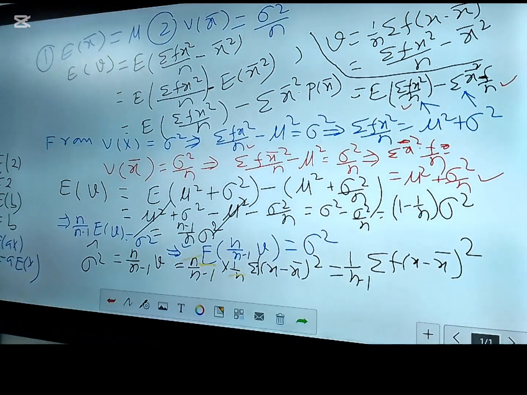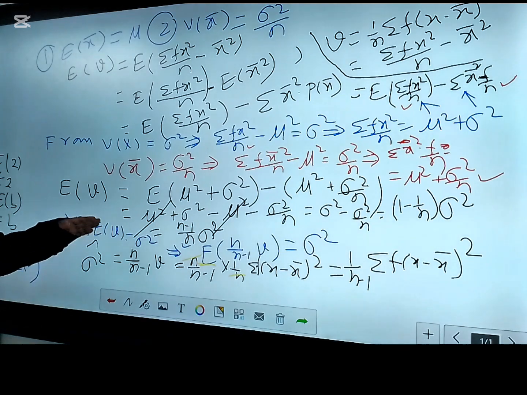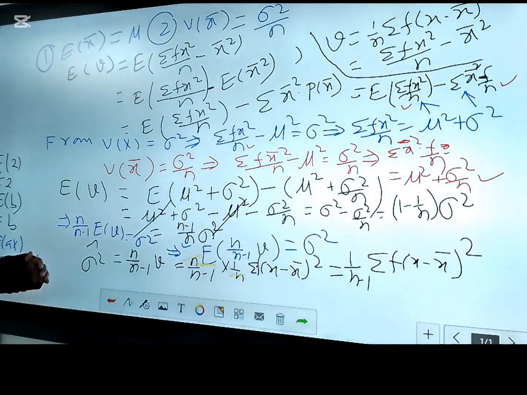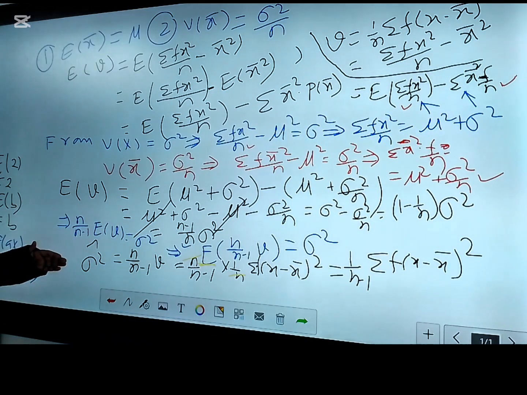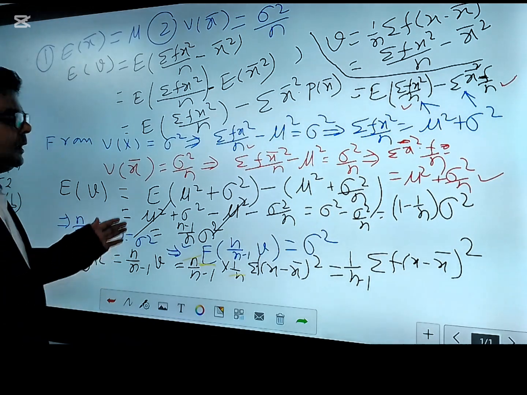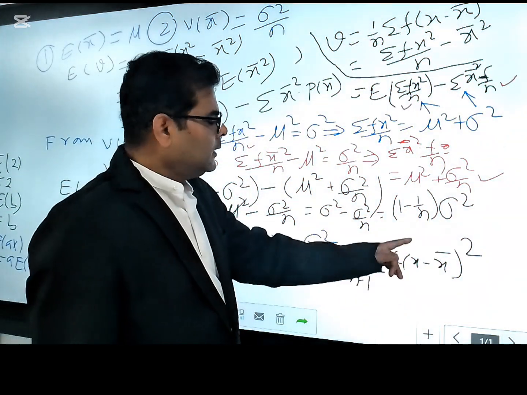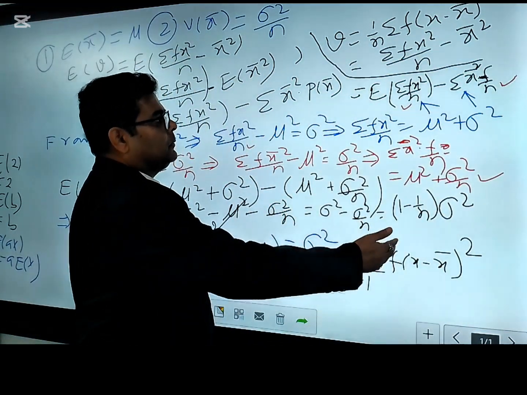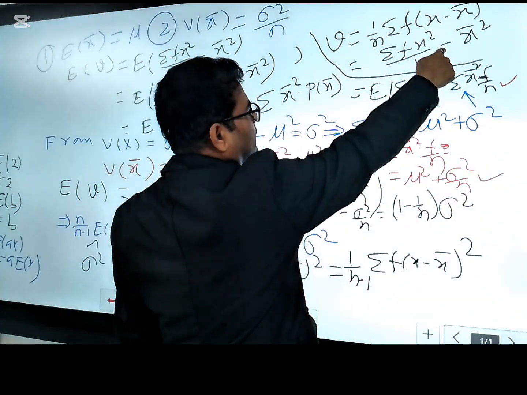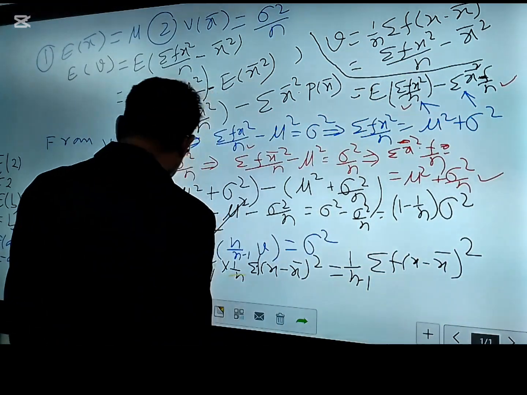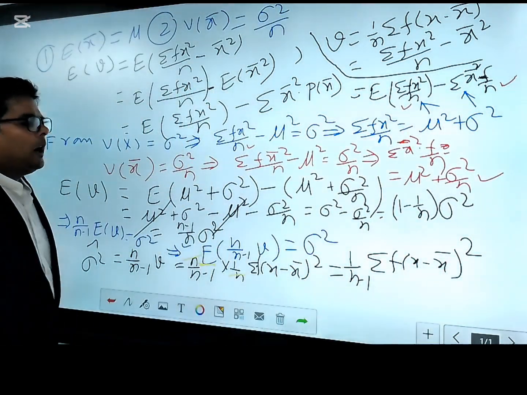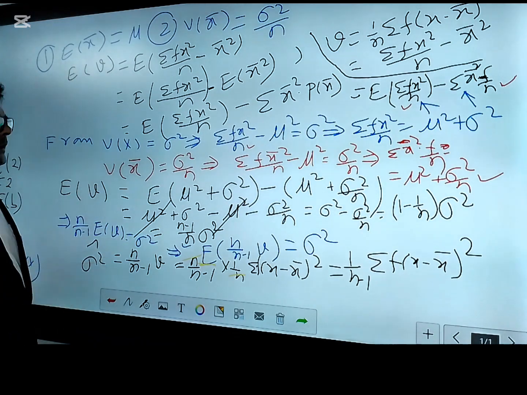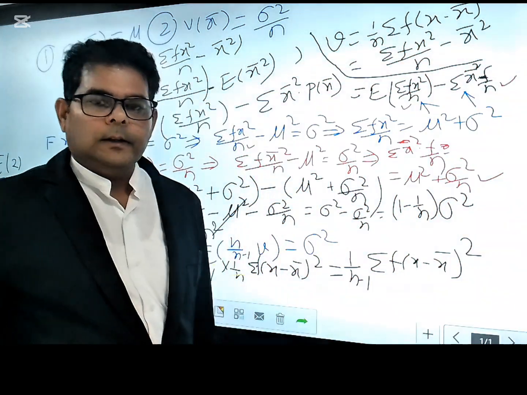So it is easy to calculate. Although the sample variance is not the unbiased estimator of the population variance, it is simple to calculate the value of the population variance based on the sample data in this way. And this formula you can represent in different ways, for example one of the ways like this. Okay, so this explains how we estimate the mean and the variance of the population by using the sample.